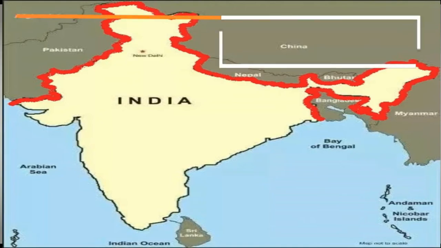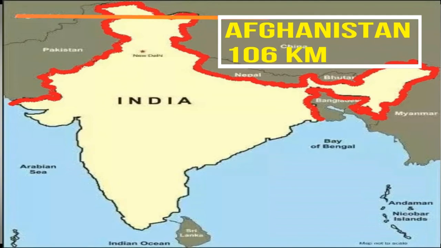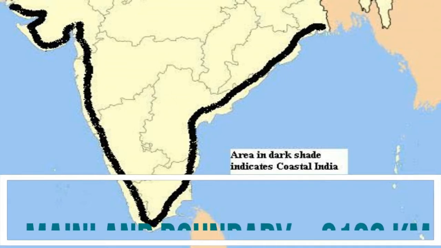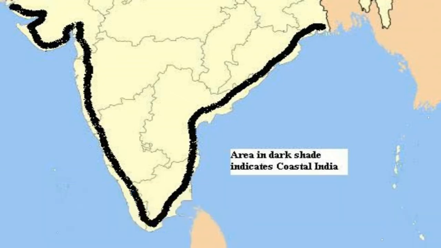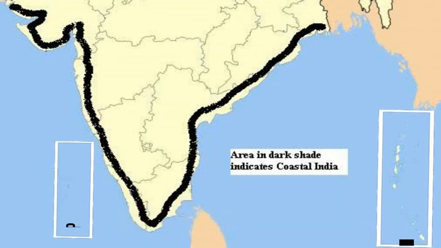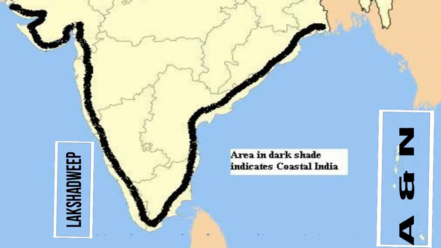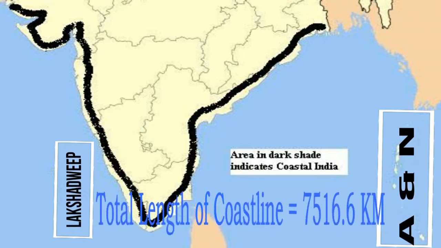The minimum land boundary that India shares with any country is with Afghanistan. But remember, sharing a land boundary with Afghanistan is always a matter of conflict. Comment below why this is a matter of conflict. Now the next one is the mainland boundary of India, which is 6,100 kilometer. What is the meaning of mainland boundary? This coastal boundary, can you see, is known as the mainland boundary, that is 6,100 kilometer. And if you include these 2 islands, Lakshadweep and Andaman and Nicobar, the total length of coastline will increase up to 7,516.6 kilometer. This number includes the Andaman and Nicobar and Lakshadweep Islands.